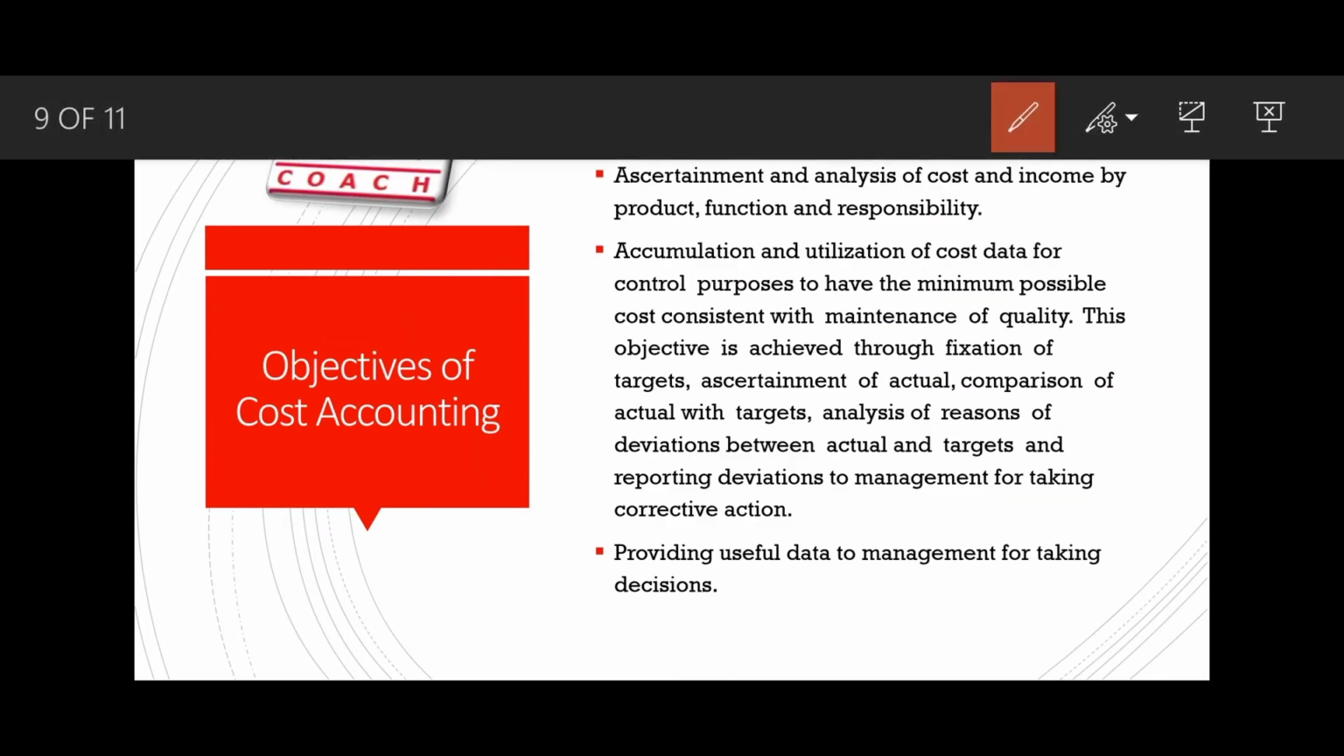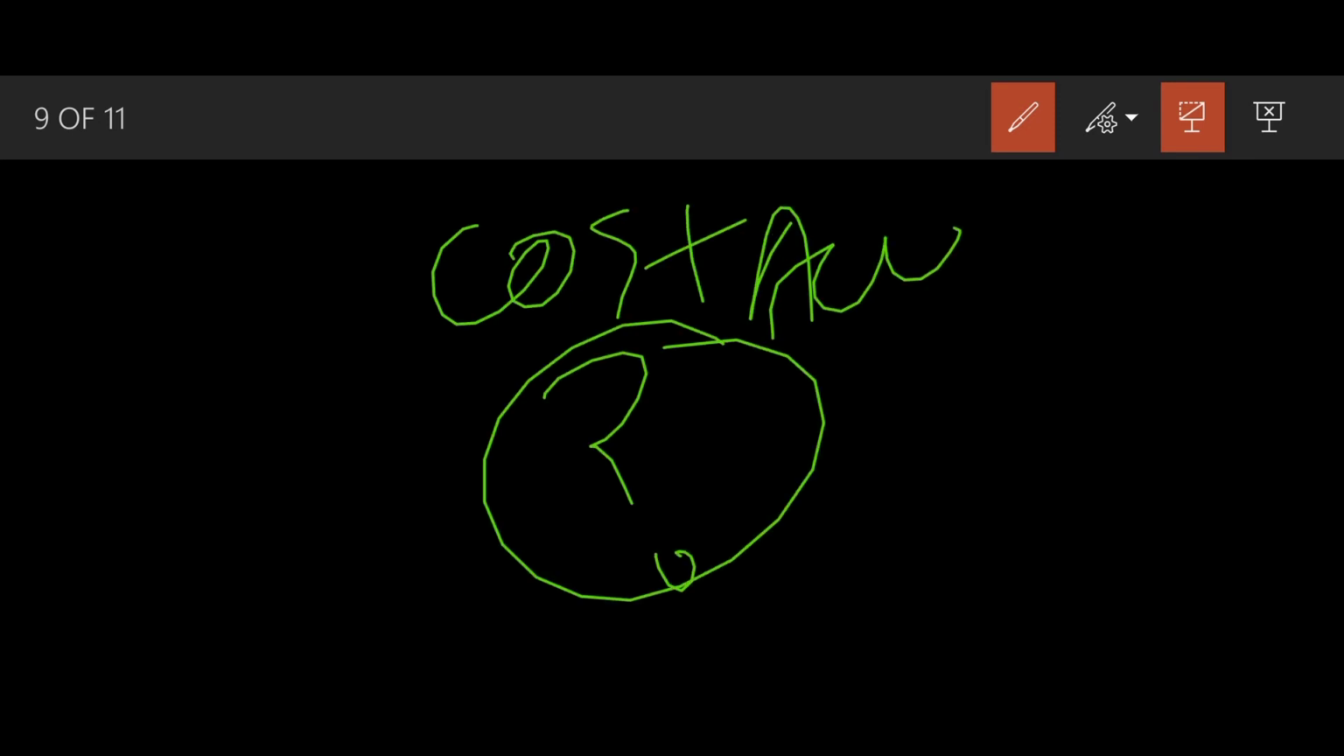Now we will be talking about the objectives of cost accountancy. What are some of the objectives that cost accounting has? Why do we do cost accounting? What are the objectives of doing this? What are the reasons behind doing this?